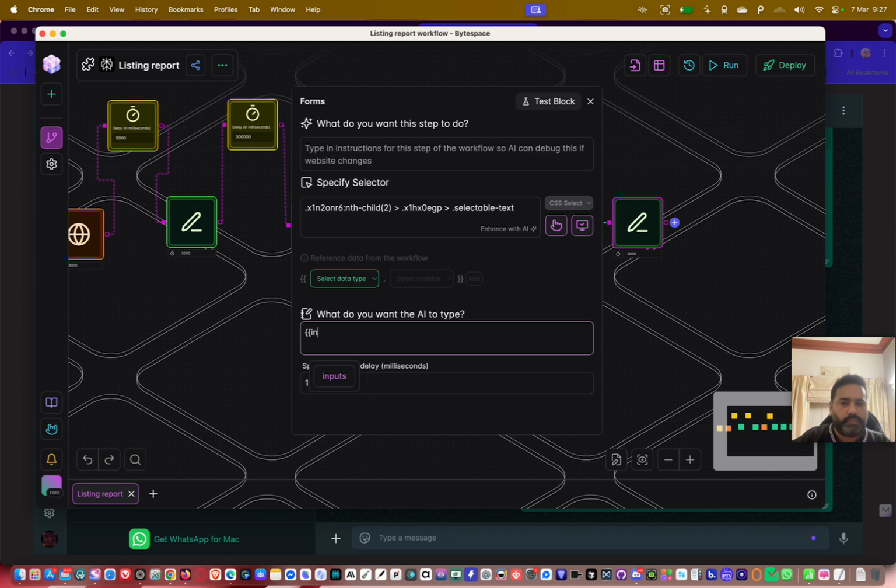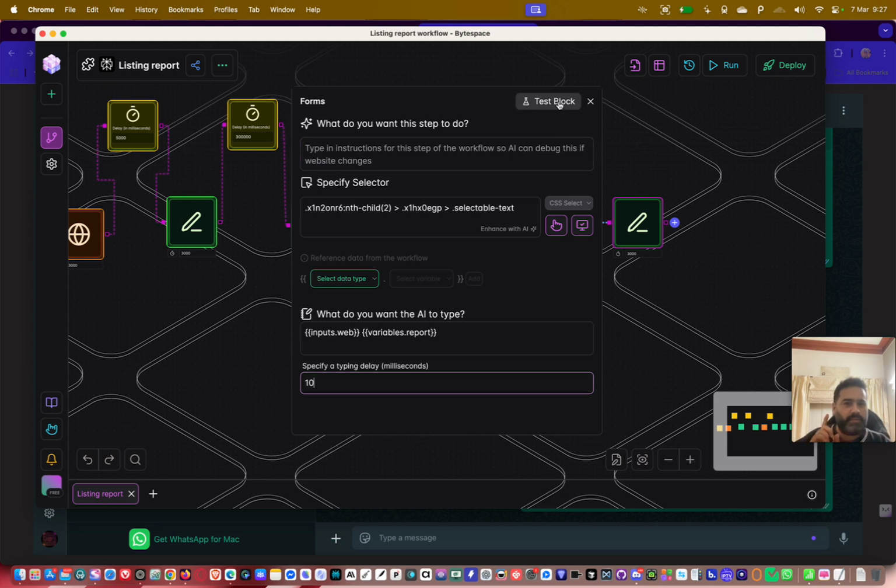So what we will do, we will add this. First we will put inputs and we will use web. This was the input, web agent, and then we close this thing. And the second thing, after a space, we will add again. Now this time we will add a variable. And which variable? If you remember, it was called report. And done. And make sure you make this one like 10. Otherwise it will be very slow.